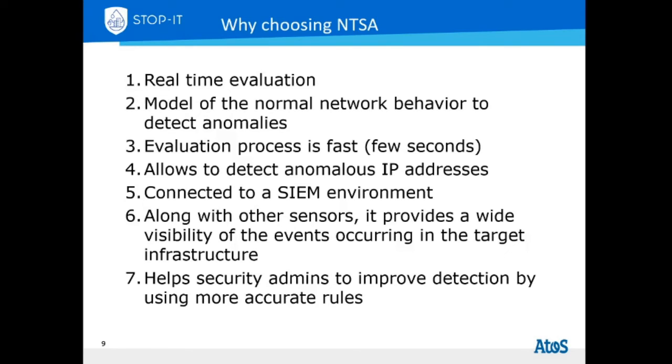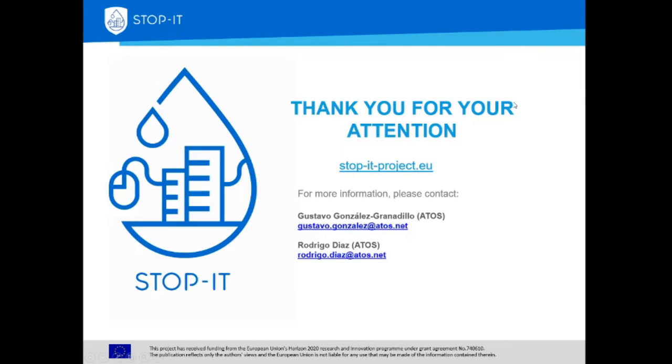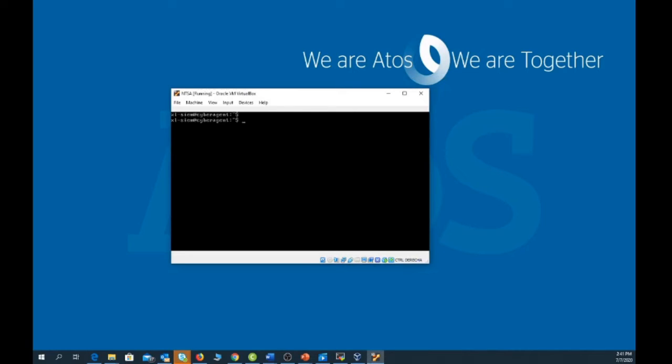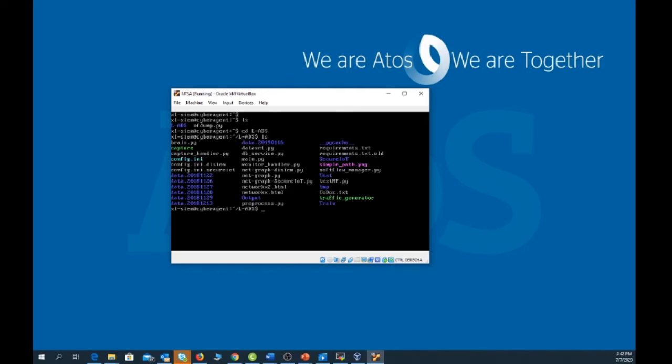Now, let's see a real demo of this tool. So we have here the interface, just a virtual machine that contains the tool. What we can do is get inside the LADS folder, which means Live Anomaly Detection System. And then here we will just run the main.py command. For that we just write python3 main.py and we enter.